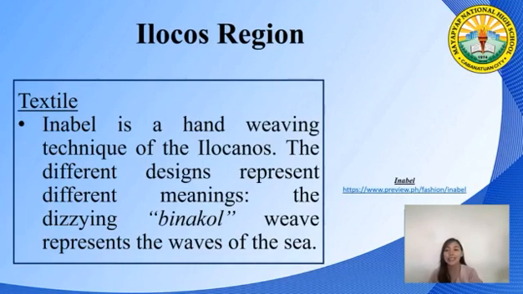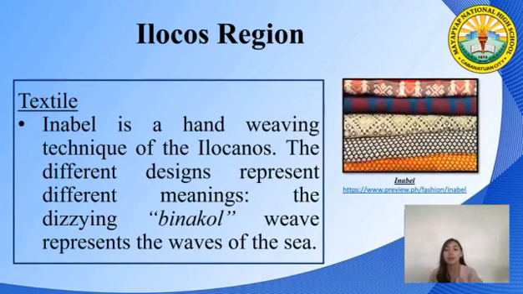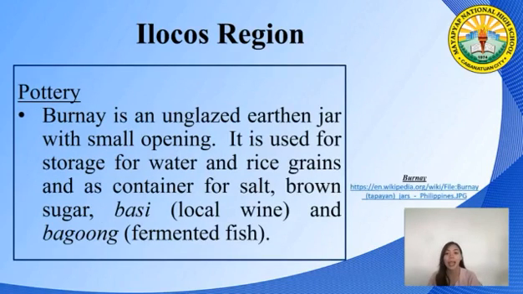Second one is textile. The famous hand-weaving technique of the Ilocanos is the inabel. The different designs represent different meanings. The dizzying binakol weave represents the waves of the sea. And the third one is pottery.